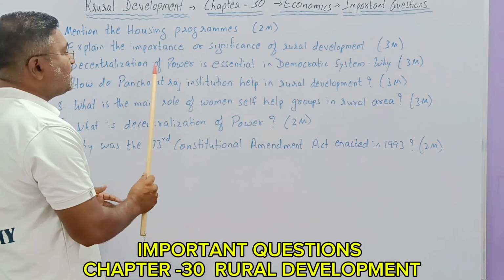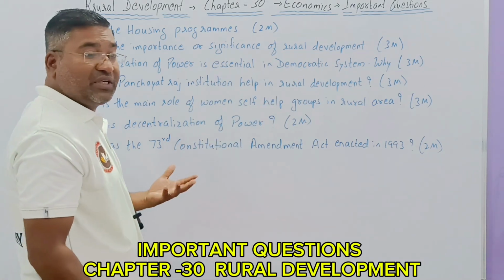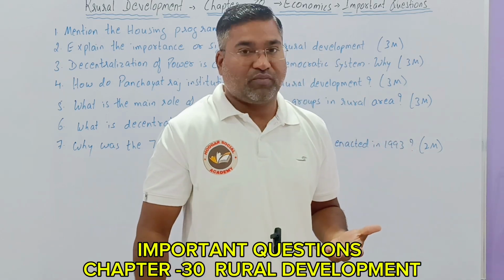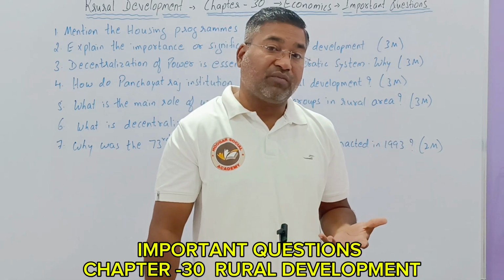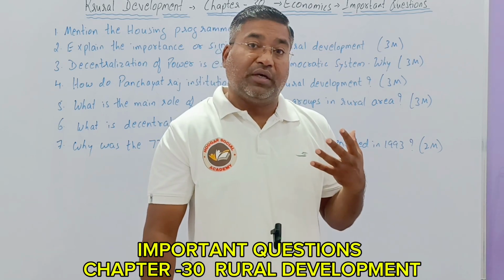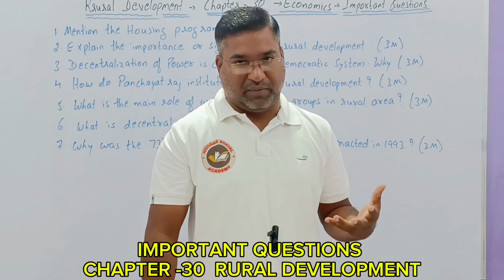Now another question comes: decentralization of power is essential in a democratic system. It's about decentralization. Decentralization is nothing but the division of power. Mahatma Gandhiji called it Gram Swaraj. So until and unless the power is decentralized, divided,